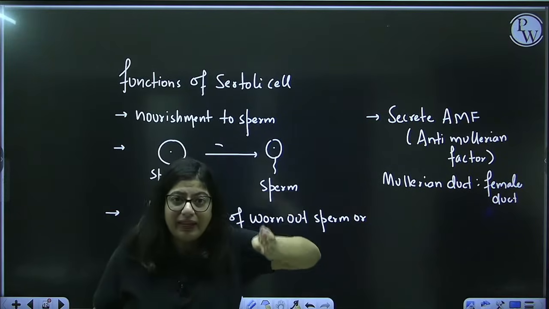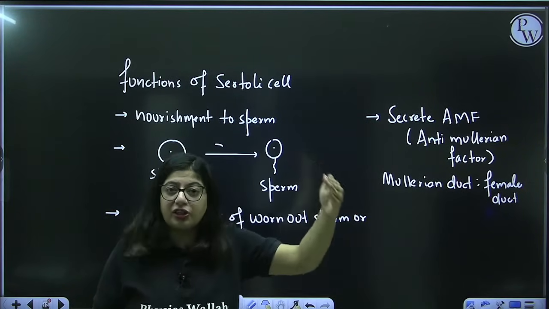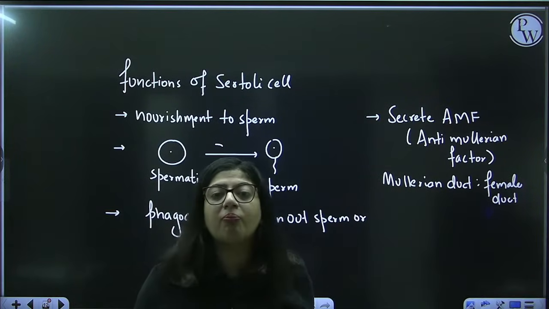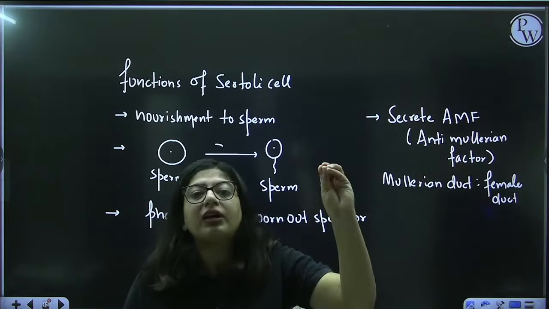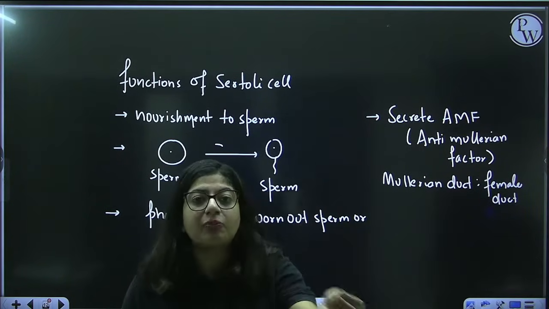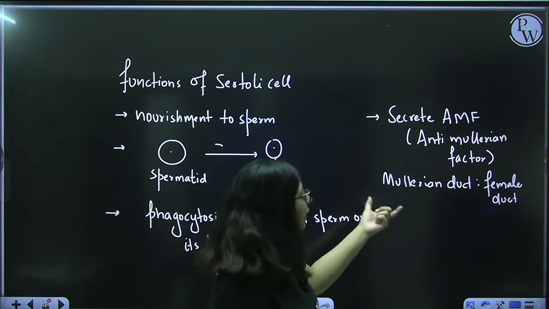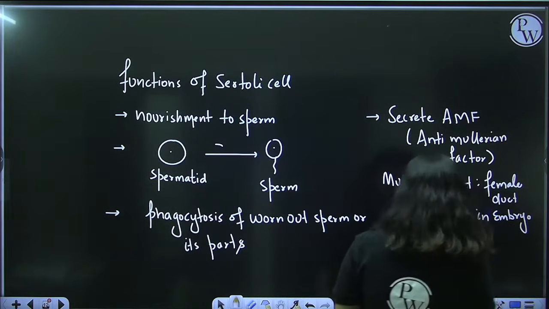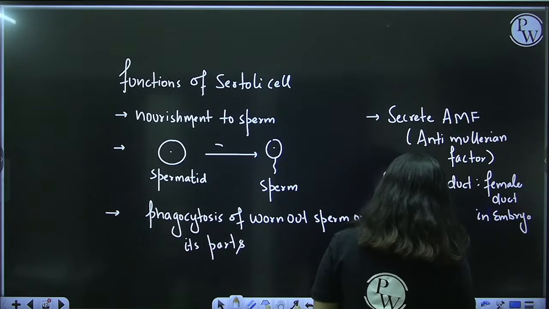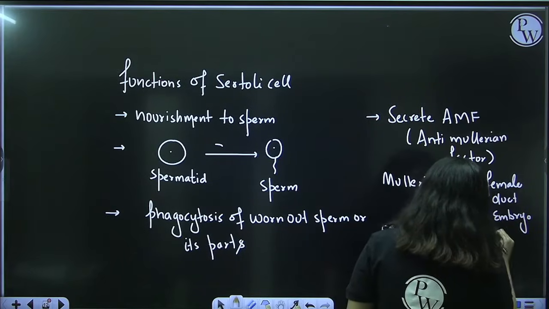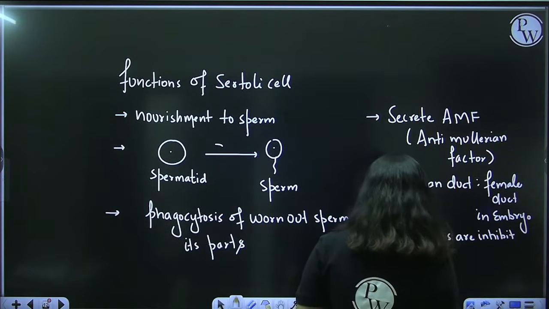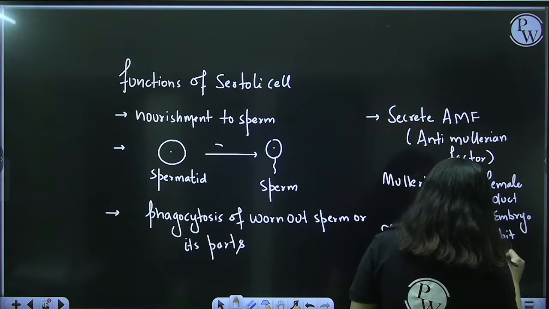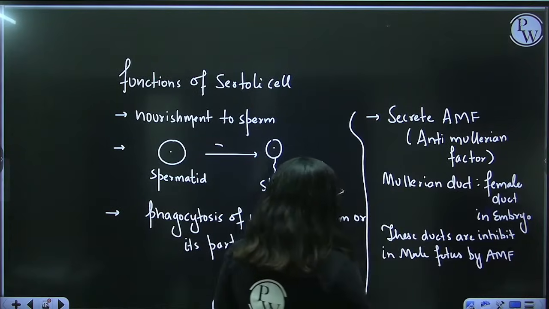So, when a male embryo develops its testes, the Sertoli cell will keep on secreting this, because now it's time, testes have developed, we want to form a boy. So, it's time to develop a boy and inhibit its Mullerian duct, because Mullerian ducts are female ducts in embryo. These ducts are inhibited in male fetus by AMF. So, AMF is like a protein.